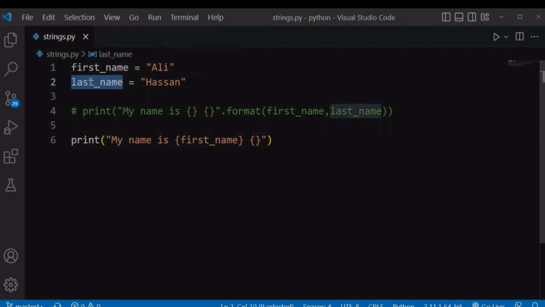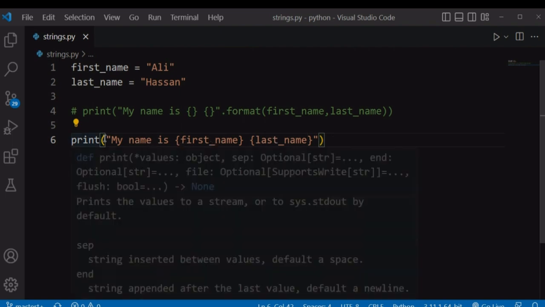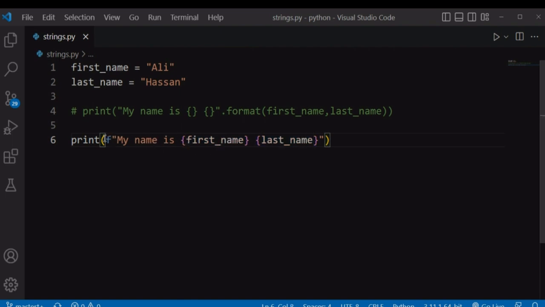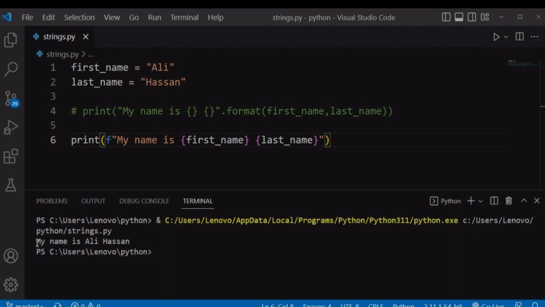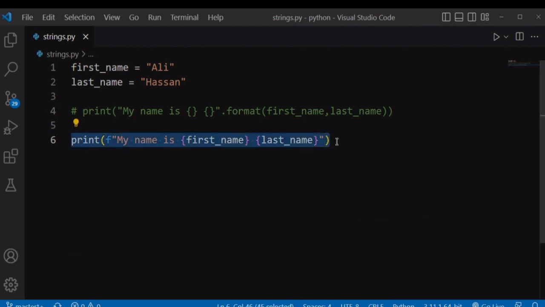first name and then our variable last name. And for these variables to work, we are going to prefix our string using an f string, just like we did using the raw string to prefix an r. And if you run our file, it's going to print as we expected. My name is Ali Hassan, and I consider even this approach, this f string, better than this one.